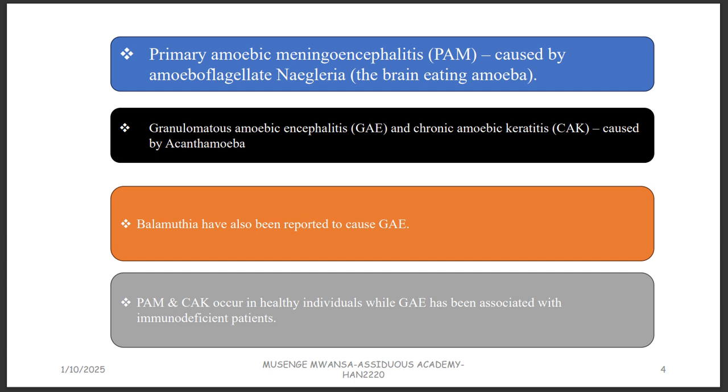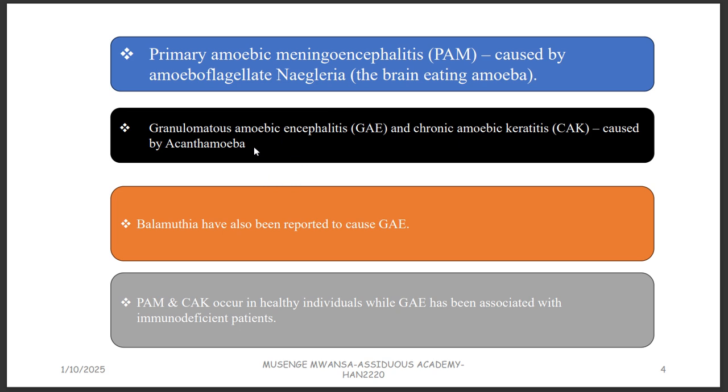So when you're talking about infections of the central nervous system, you can have meningitis and encephalitis. Everything that ends in itis is inflammation. Meningitis, inflammation of the meninges. Encephalitis is the inflammation of the actual brain. But this is a combination. There's going to be inflammation of the brain and also the meninges, or meningoencephalitis caused by amoeba. So primary amoebic meningoencephalitis, PAM. That is caused by who? The amoeboflagellate Naegleria fowleri, known as a brain-eating amoeba. Just go on YouTube and type brain-eating amoeba. You'll see. We'll discuss this one properly.